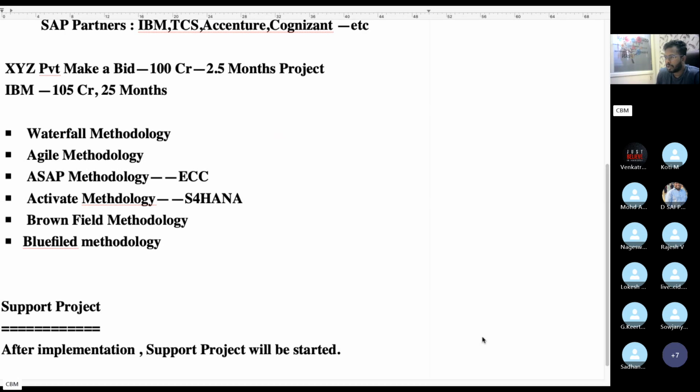That means end users will start working on the system. They will post transactions and make reports. Like that, they will do SAP end user activities. At the time of doing end user activities, if they get any kind of error, then you have to resolve the issues. That's it.